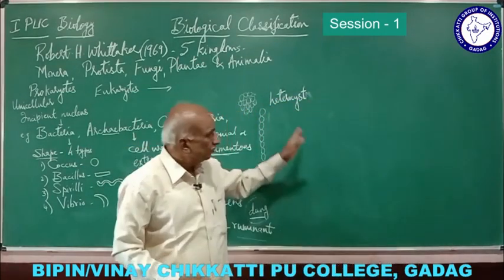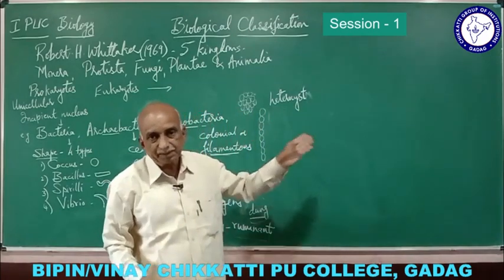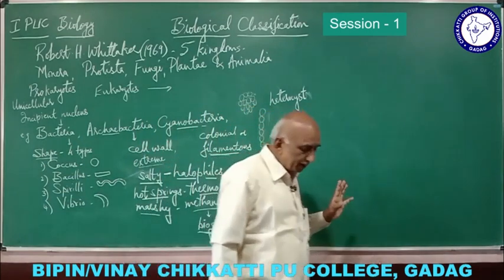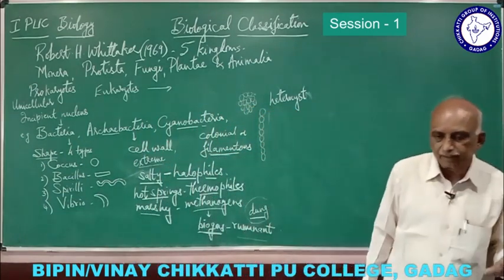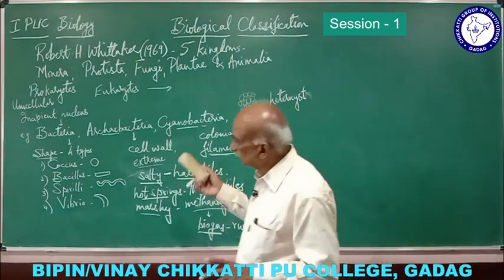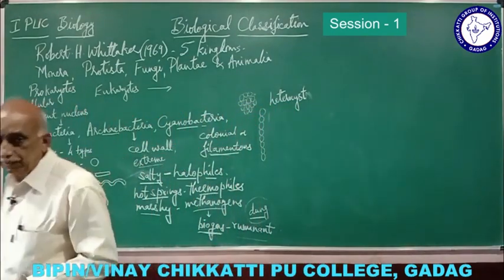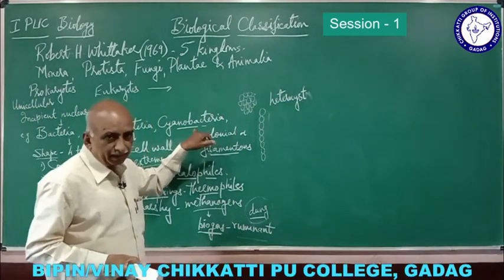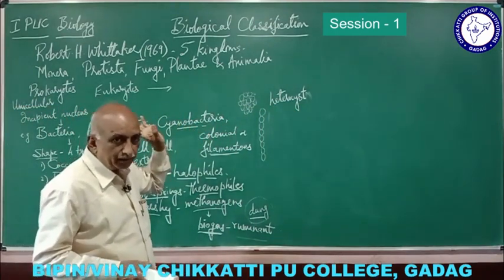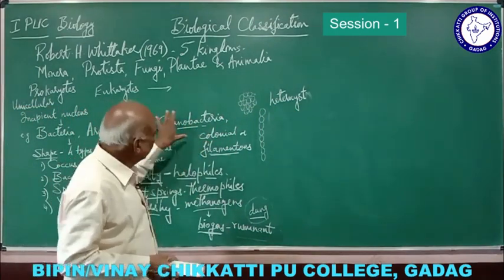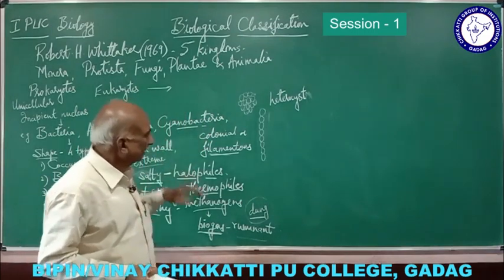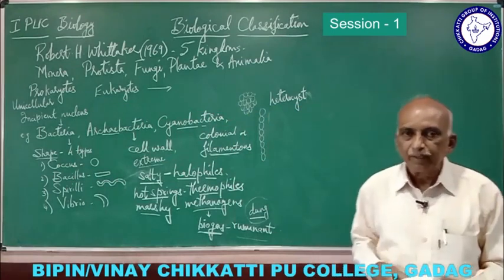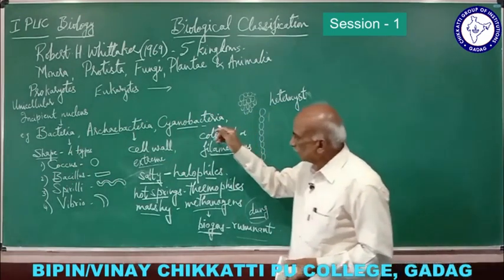When we studied the beneficial aspects of bacteria, we mentioned rhizobium, which helps in nitrogen fixation, that means the conversion of gaseous nitrogen into nitrate. Similarly here, certain cyanobacteria like anabaena and oscillatoria and many others help in nitrogen fixation. That is one use of cyanobacteria.